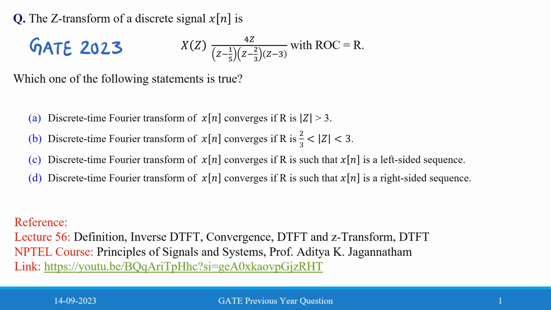DTFT of x[n] converges if the region of convergence is |z| greater than 3, and correspondingly we can see the other options. Now we will see the condition for convergence for the discrete time Fourier transform, and how the condition of convergence for the discrete time Fourier transform is related to the convergence condition for the Z-transform.